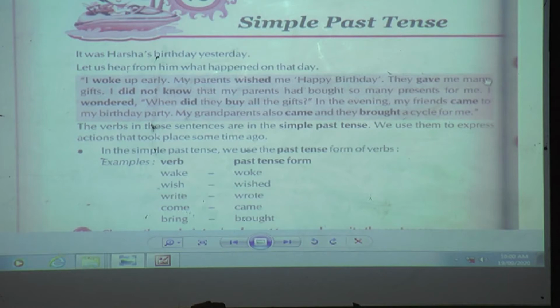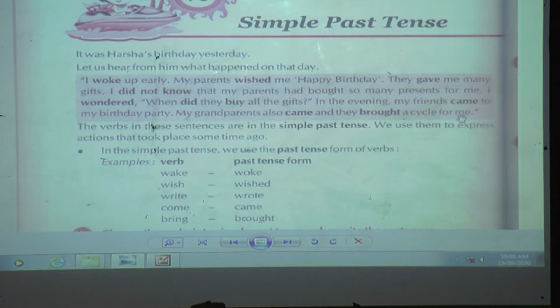They gave me many gifts. I did not know that my parents had bought so many presents for me. I wondered, when did they buy all the gifts? In the evening, my friends came to my birthday party. My grandparents also came and they brought a cycle for me.